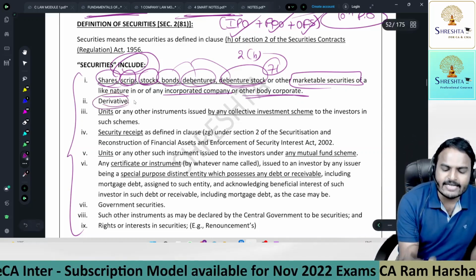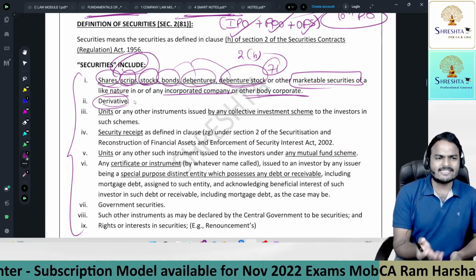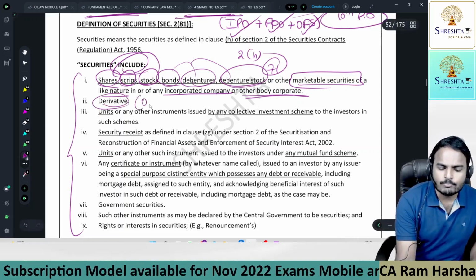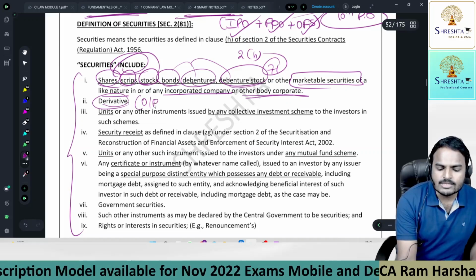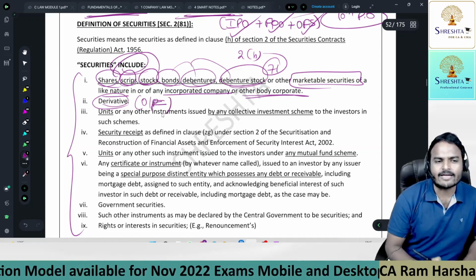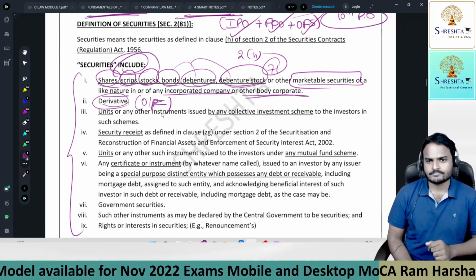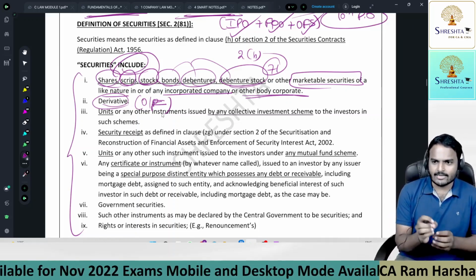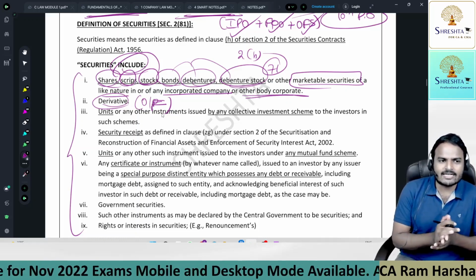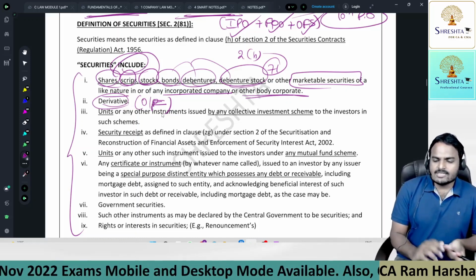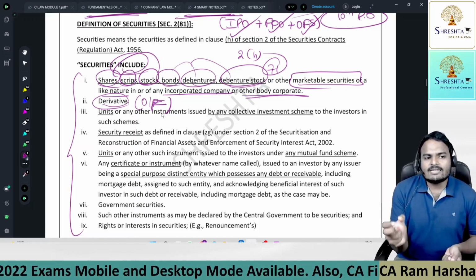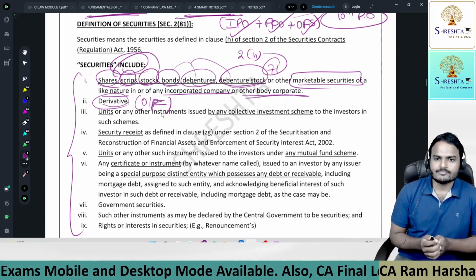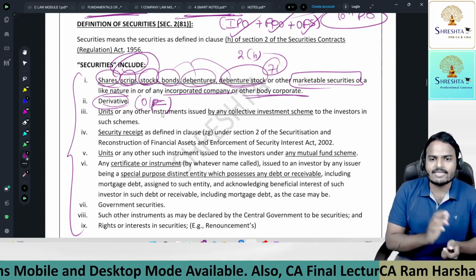Next one, derivative. An example of derivative I'll tell you: options, put options and futures. In options, you can find call option, put option, futures. So we call them derivatives. First of all, what is a derivative, sir? You know, it is a unit which derives its value from an underlying asset.